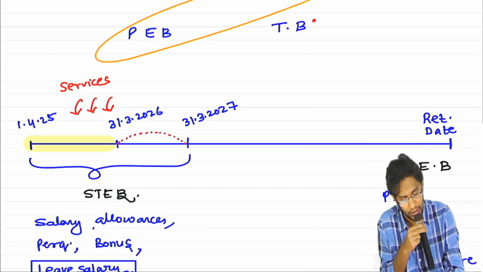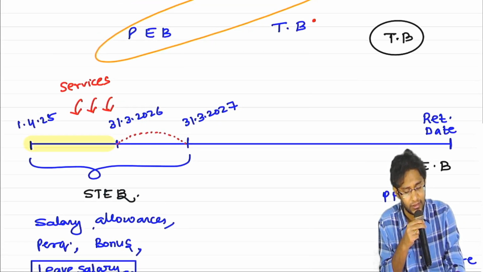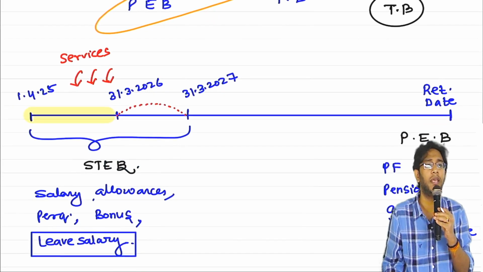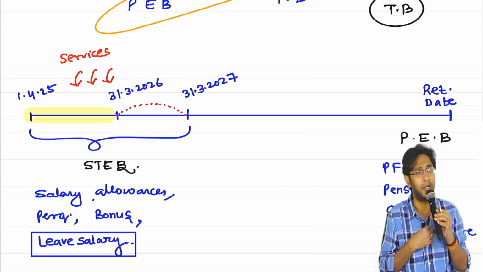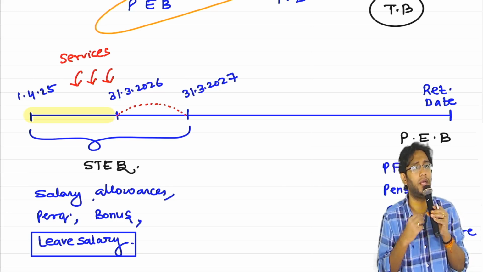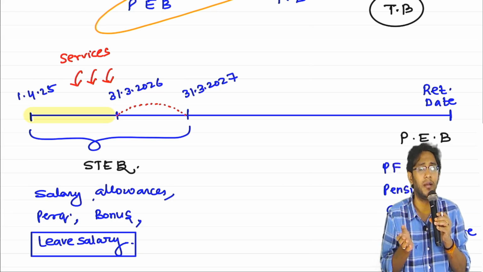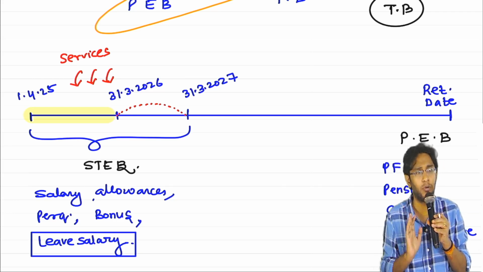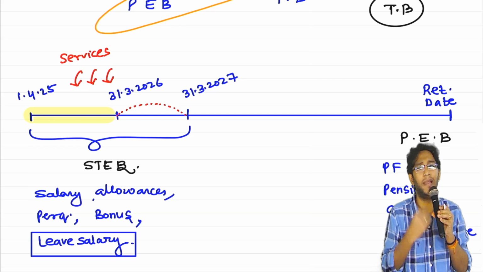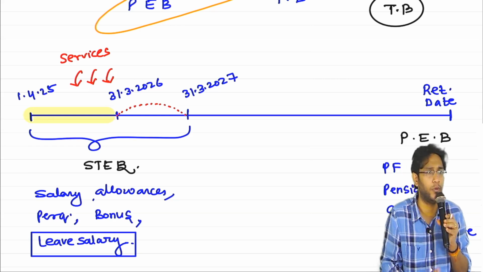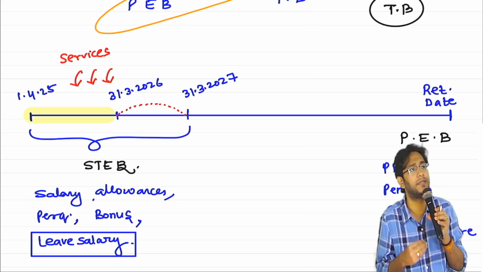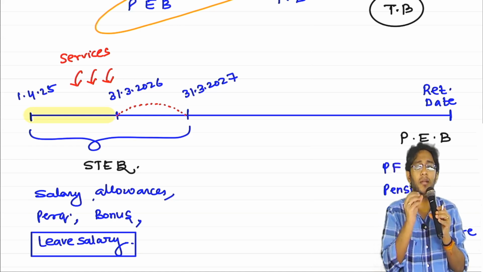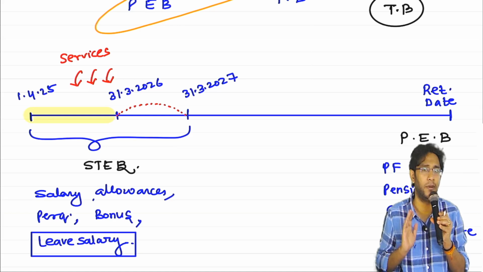Next one is termination benefit. As the name itself indicates, termination benefit means what? Even before the retirement date, if the job of the employee is removed, either he chooses to voluntarily get out, or the company lays off some employees and in the process removes him. In that case, if the entity pays any compensation to that person, that compensation is called termination benefit.